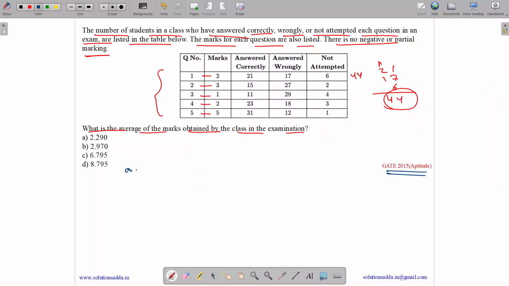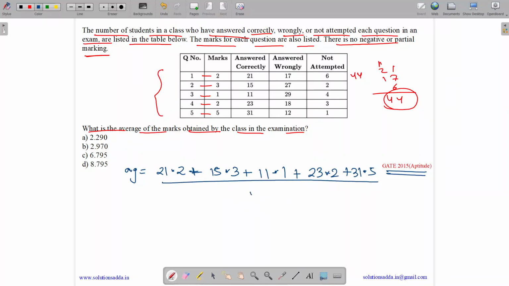Okay, so what will be the average? So average will be equal to, for the first question, how many marks did the entire class obtain? 21 students answered it correctly and they got 2 marks. And 17 got 0 marks and 6 got 0 marks, so there is no point of adding it. 15 students got 3 marks for the second question, 11 students got 1 mark for the third question, 23 students got 2 marks for the fourth question, and 31 students got 5 marks for the fifth question.